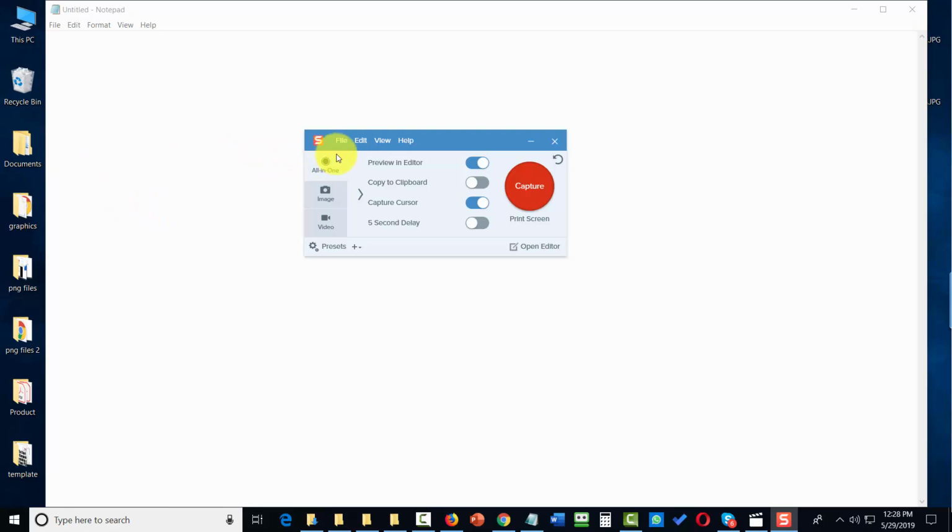Welcome back. You're going to see a Snagit menu across the top, and basically each of these menu items control certain functions.